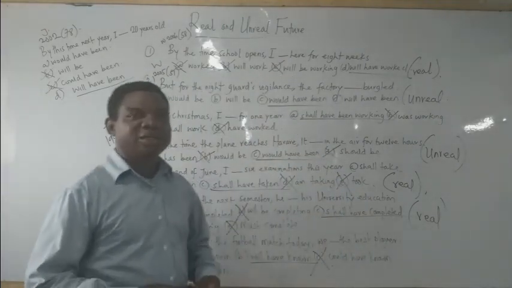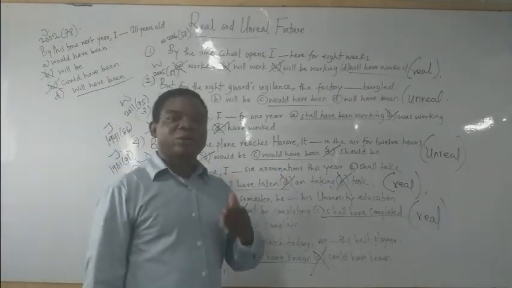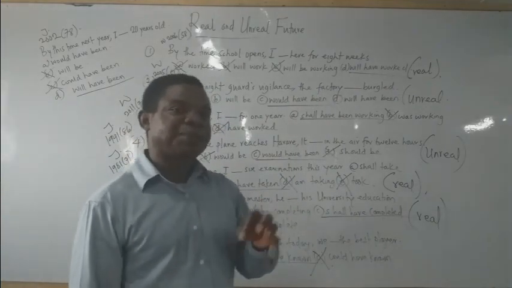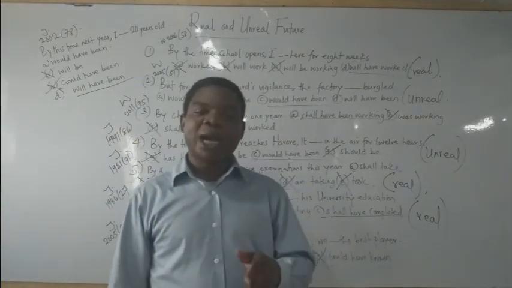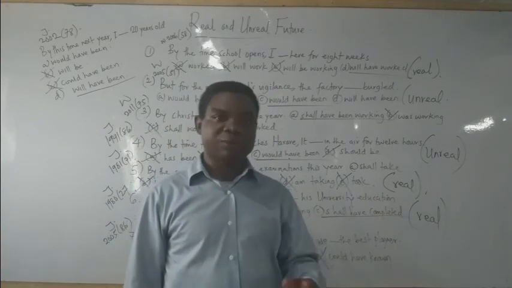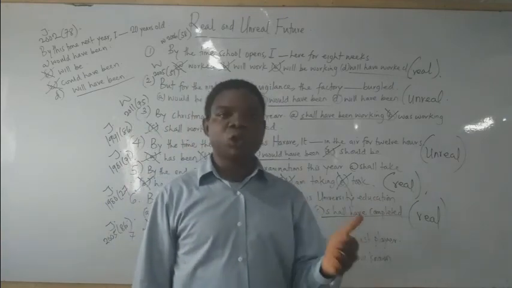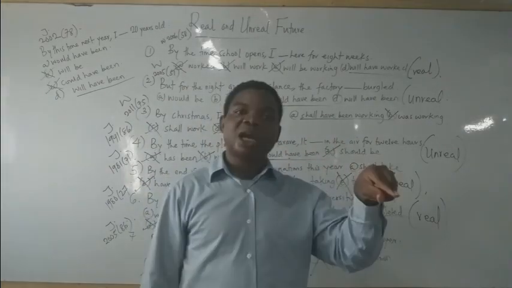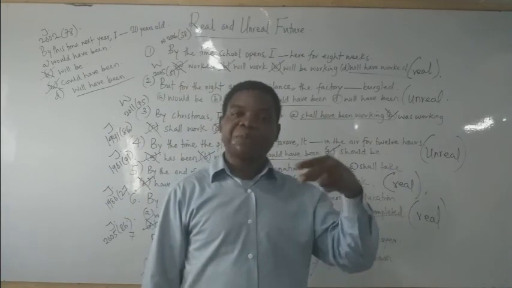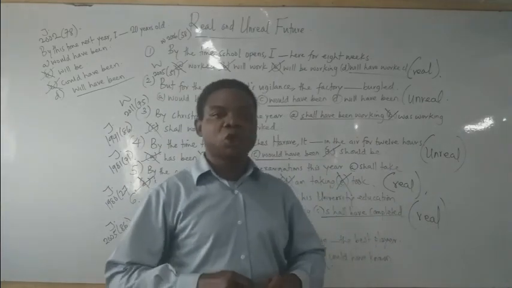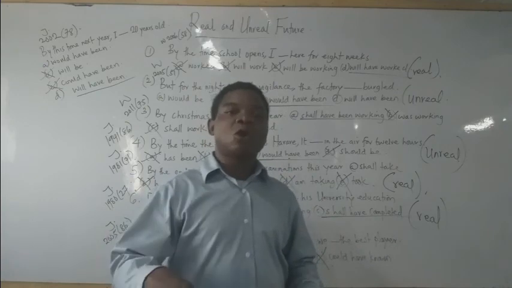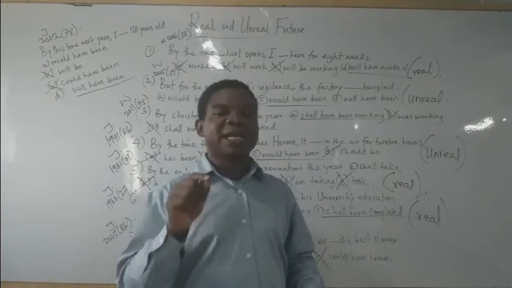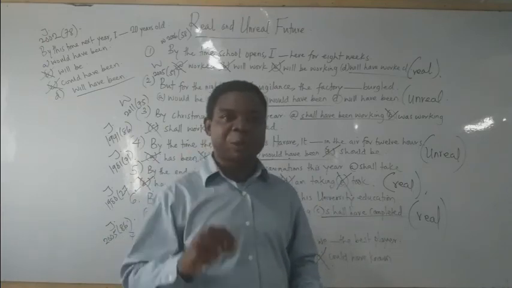So these are the examples under what? Real and unreal future. And summarily, as I've said, real future is an action that has the possibility of occurring, while unreal future lacks what? The possibility. And to represent real future, we use what? The present tense form of modal auxiliaries, which are will and what? Shall, followed by have, plus a perfect tense verb. While for the unreal future, we use what? The past tense form of the modal auxiliary. And the only one that we use here is what? Would, followed by what? Have, plus what? A past participle verb.